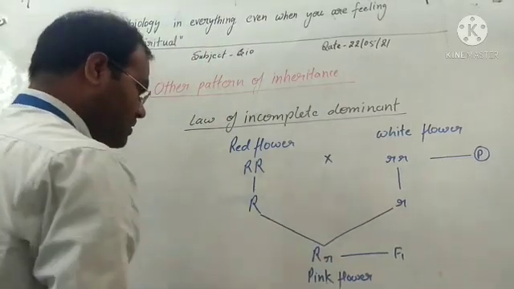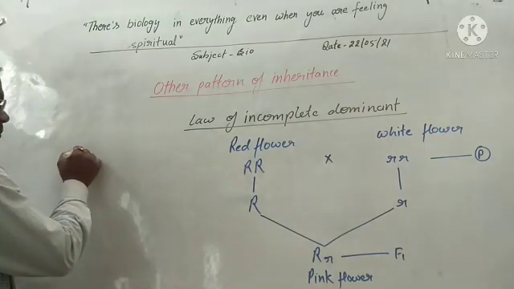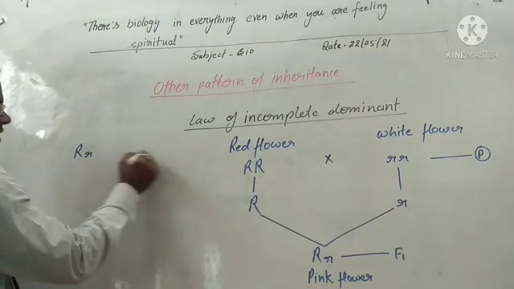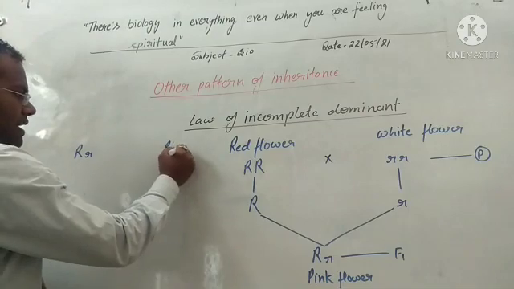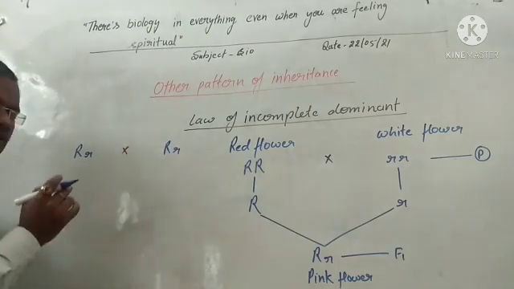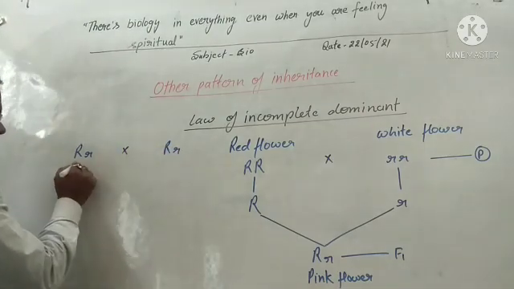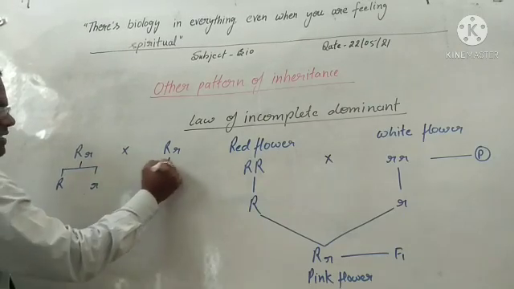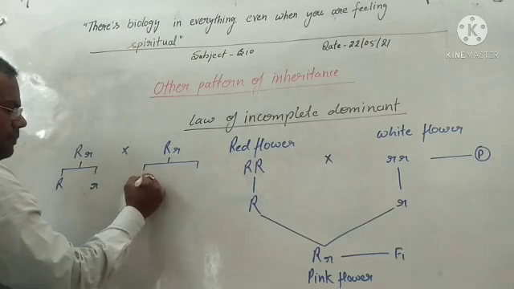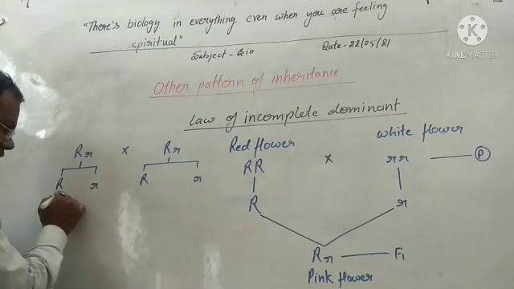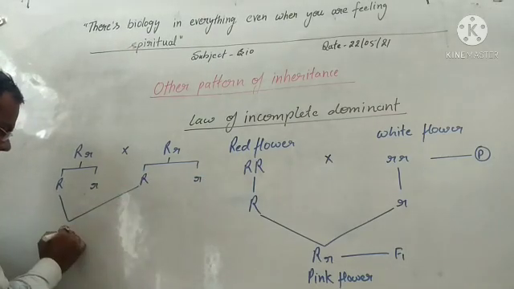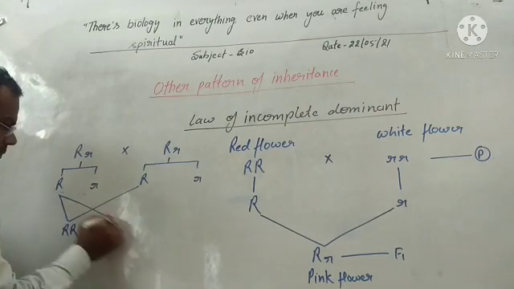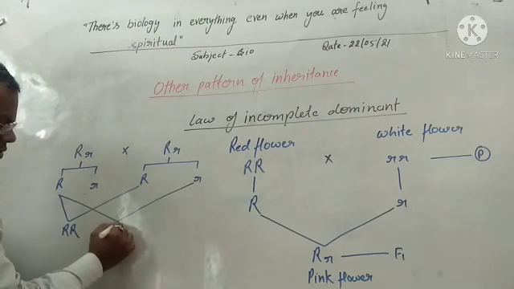When we self-cross the F1 plants, capital R small r with capital R small r, we first write the gametes separately. Crossing gives capital R capital R, capital R small r twice, and small r small r.